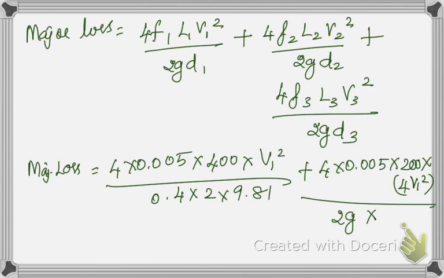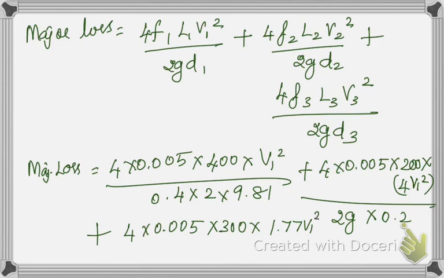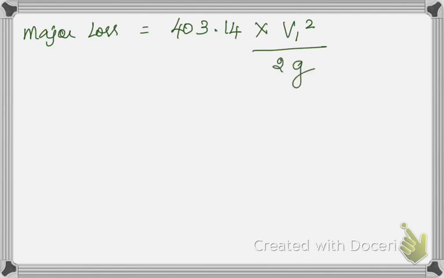2g into 0.2 plus 4 into 0.005 into 300 into 1.77 V1 square. Be careful that we have to put the whole thing divided by 0.3 into 2g. On simplifying, see all the terms are in V1, so on simplifying I'll be getting my major loss as 403.14 into V1 squared by 2g.